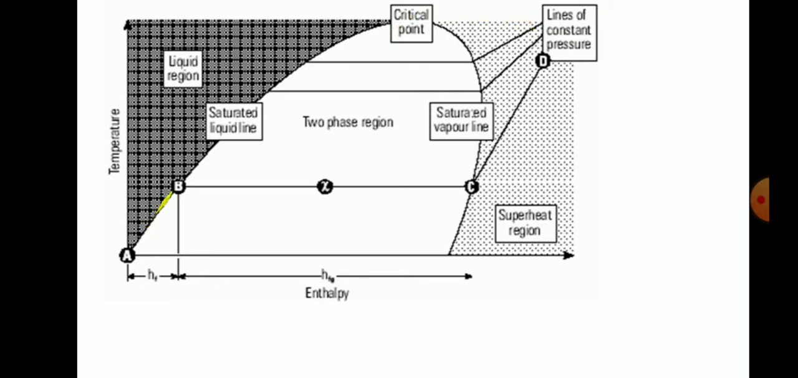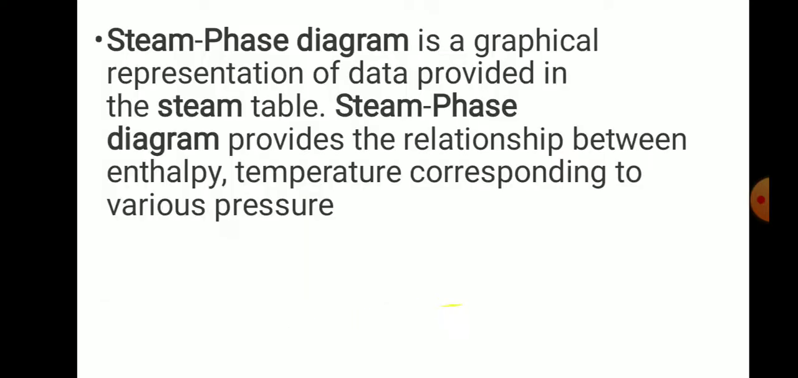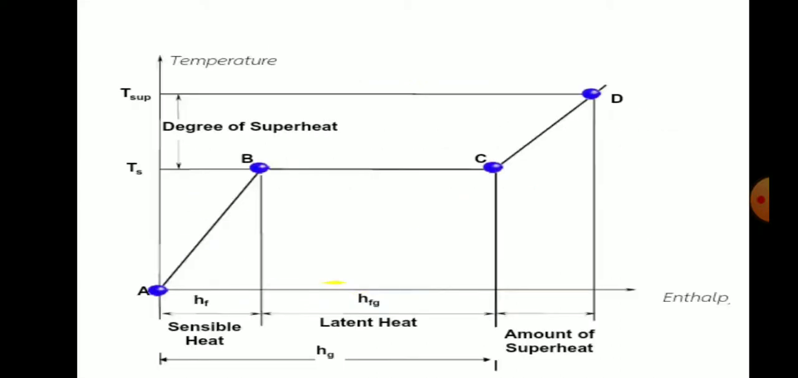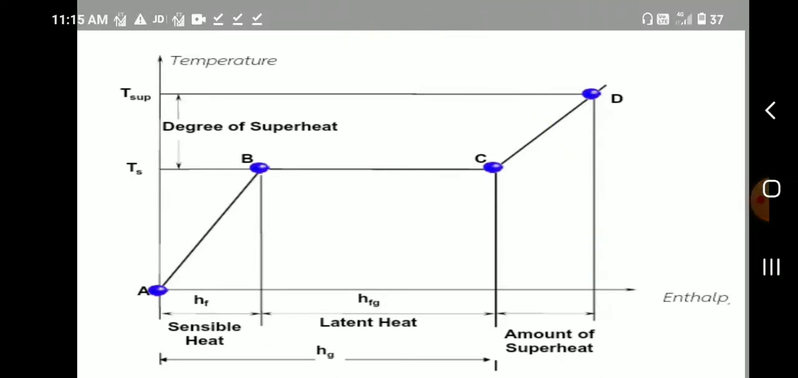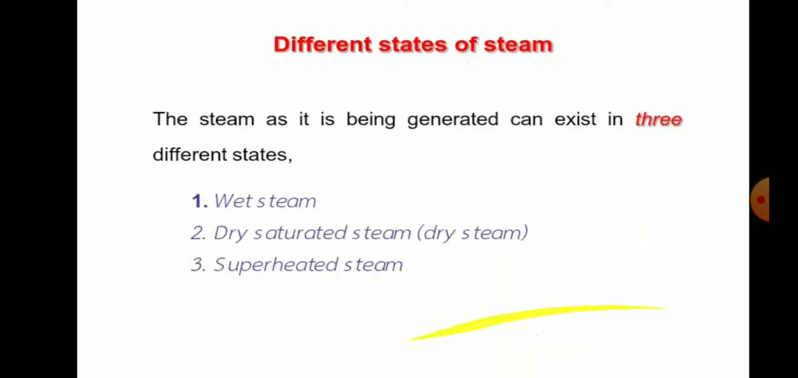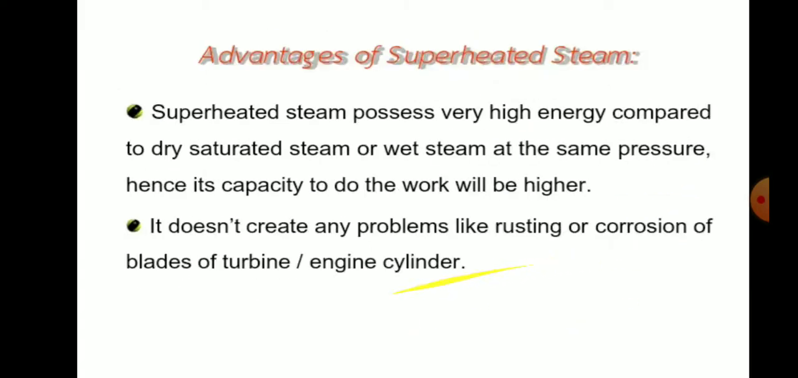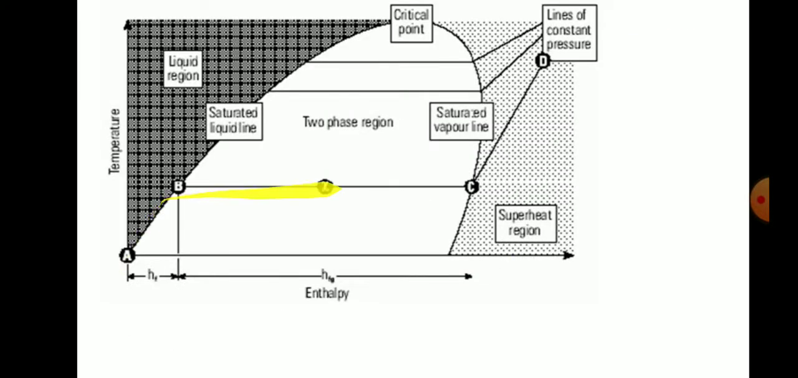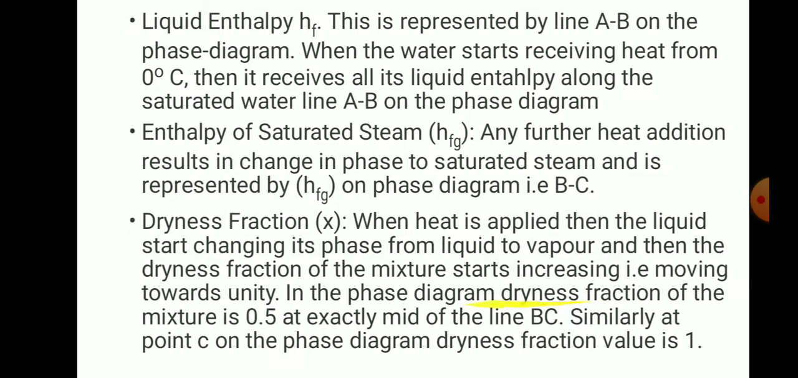You can see the steam phase diagram is very similar to what I discussed here. The only thing is, it has a supercritical zone, a liquid zone, and a steam zone, the same thing which I discussed earlier. See here, it has the same thing: here we have the liquid region, and here the steam superheated region. That's all.